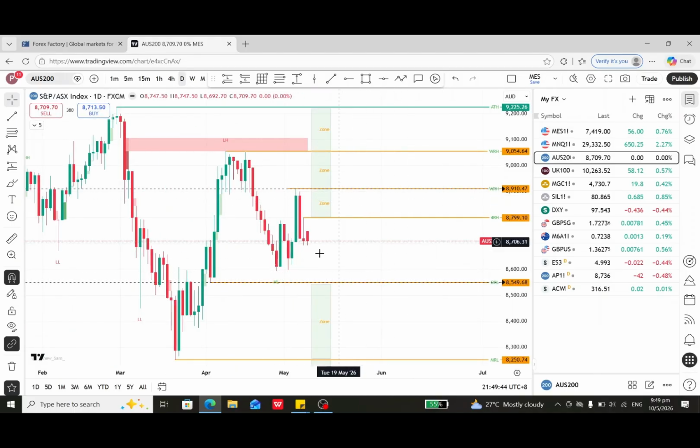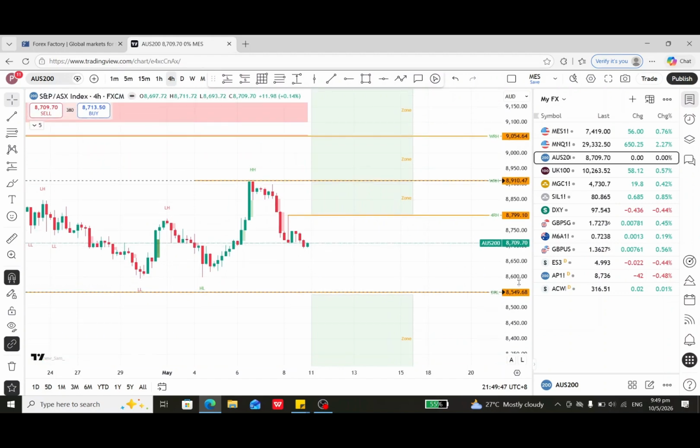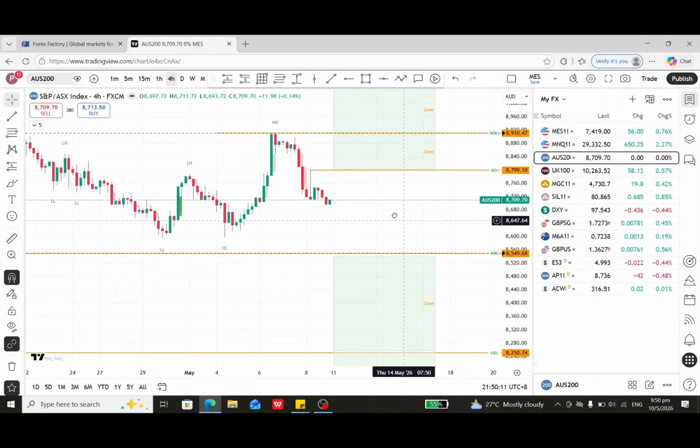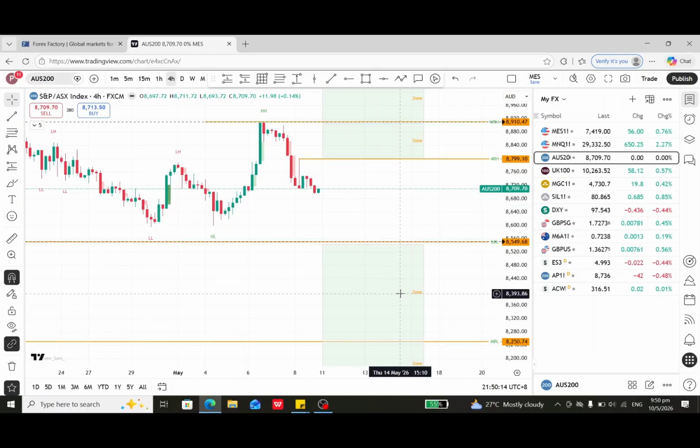Daily, no. Okay, 4 hour. So just now, that was the weekly rejection high created last week. Then on Friday the market created a 4-hour rejection high, so it rejected from there. If the market really comes back above this 4-hour rejection high, it is quite a high probability for the buy side. For the selling side, it is the same as last week: the daily rejection low to monthly rejection low zone. This is the sell zone. Unless the market really breaks and closes inside this zone, then the sell opportunity is quite high probability.